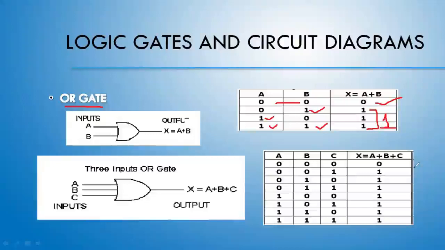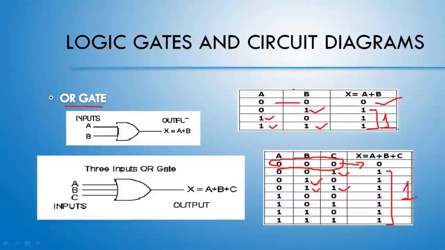The same applies for 3 variables. If the entire input is 0, then only we will have the output 0. Otherwise, if any of the variables has the value 1, at least one, then the output will be 1.